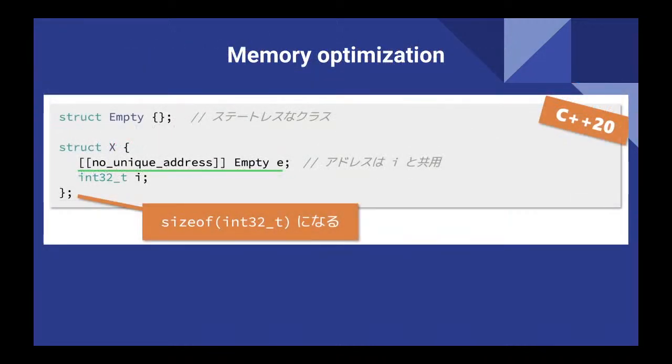The memory optimization is another very good thing. If some class inside of a class, or structure inside of a structure, is stateless, it doesn't have any variable, then what's going to happen is they don't reserve the memory. Previously, before C++20, they reserved the memory no matter what. But now after C++20, they will skip. So if we want to skip, we can just add the no unique address attribute like that, and then they will do that.